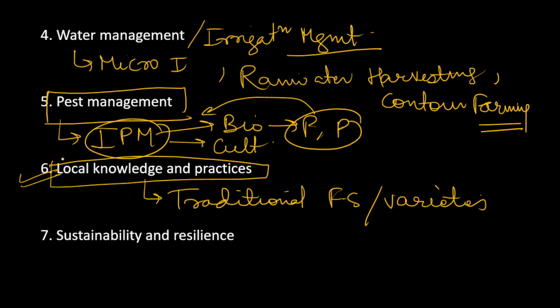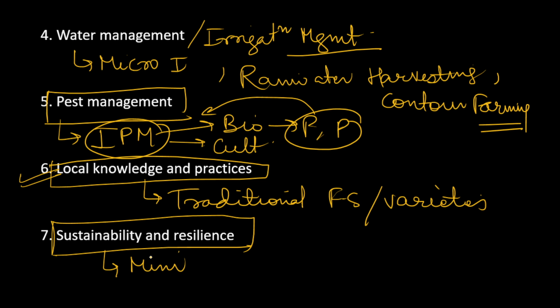Okay, next we have to focus on sustainability and resilience, as we have discussed earlier also, that we have to minimize the external inputs, especially chemicals. We should focus more on the things available in the farm only.